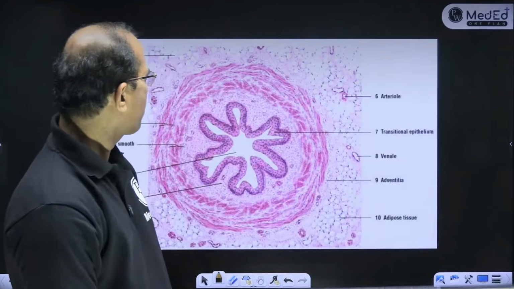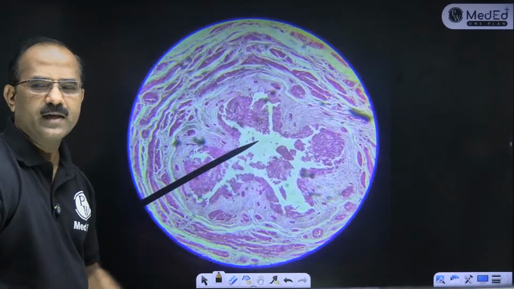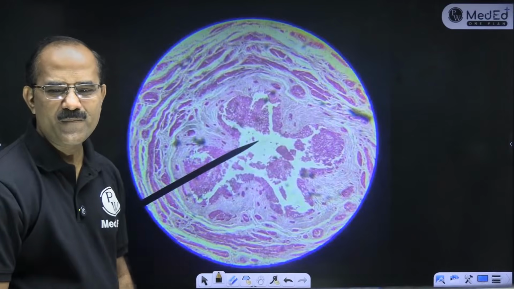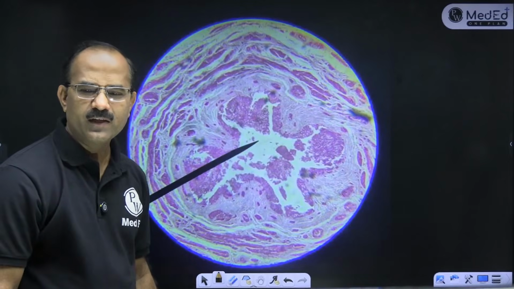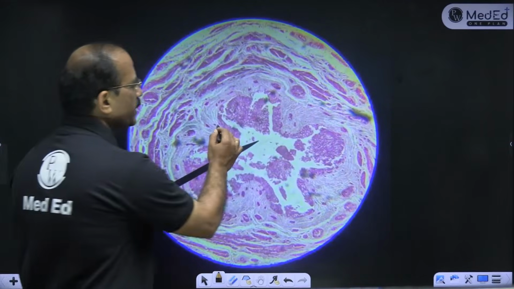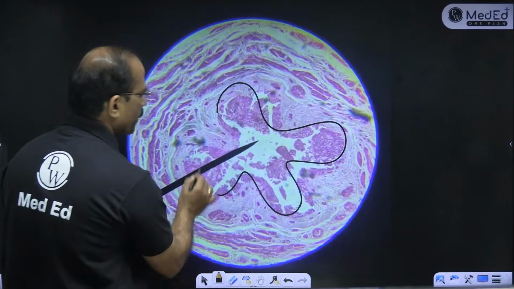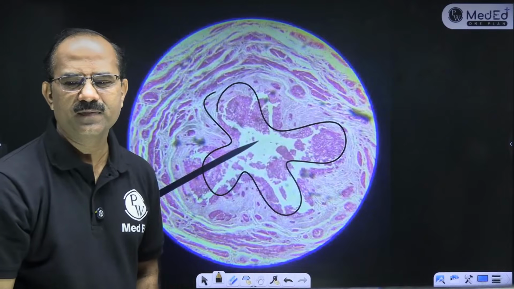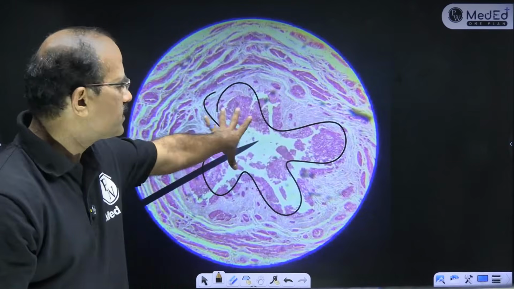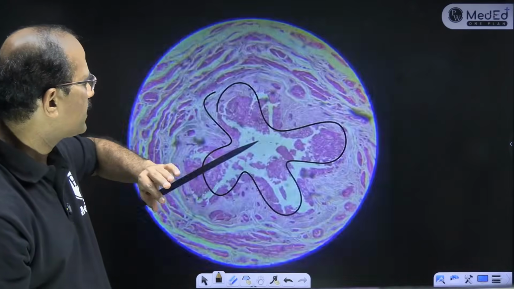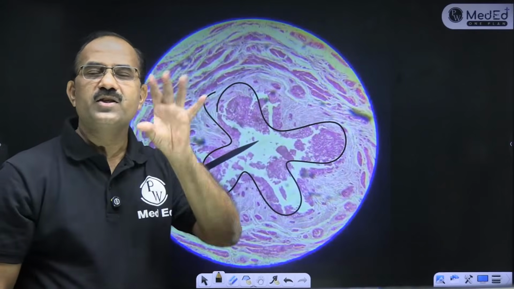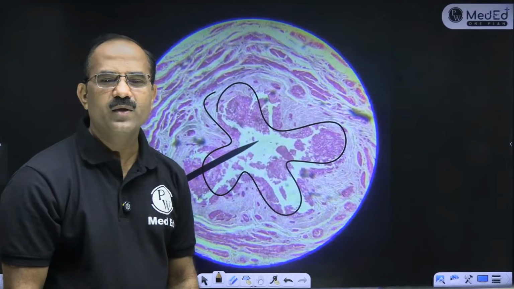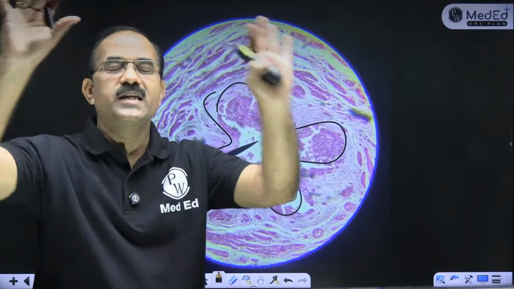Okay. Fine. Identify this slide. You can see this. I am talking in English only. What is this? Come on, what do you think this is? A star-shaped lumen. Yes, star-shaped lumen with transitional epithelium. What do you think this is? Ureter. Ureter. Okay, so the slide with lumen is clear.